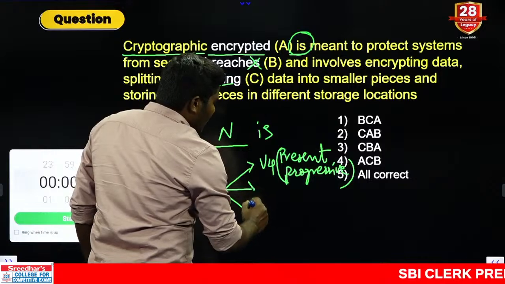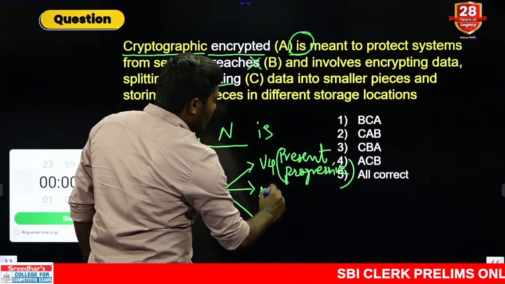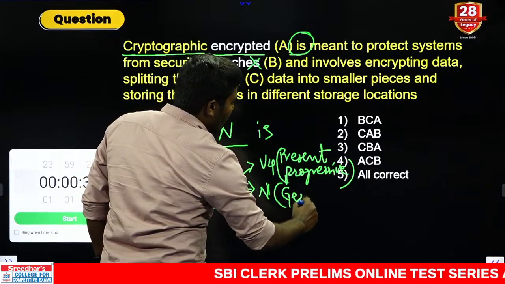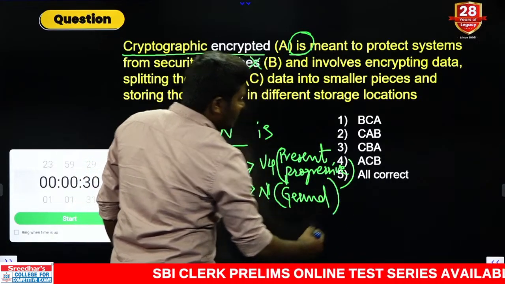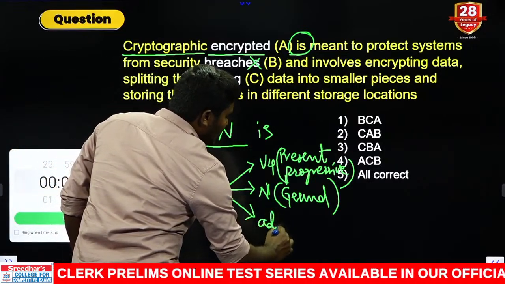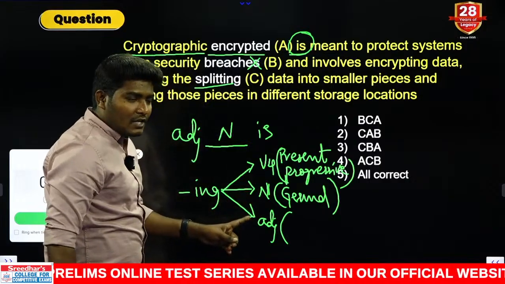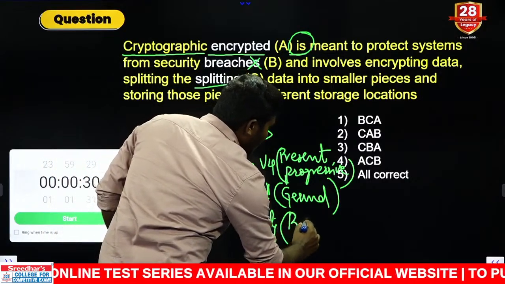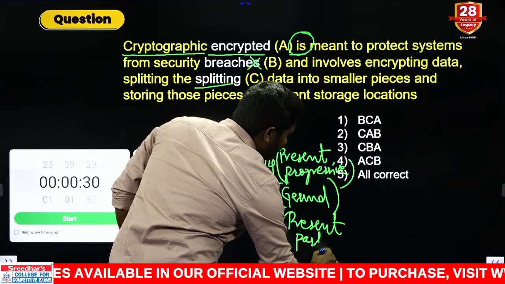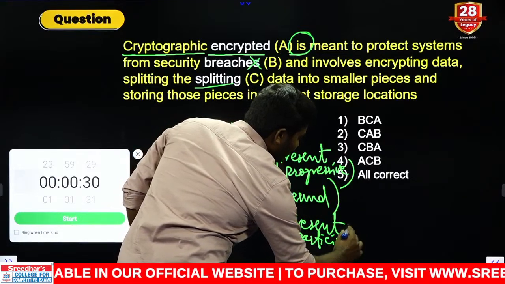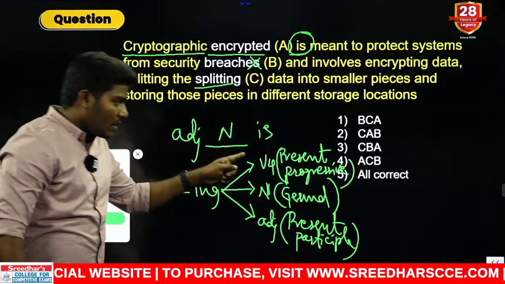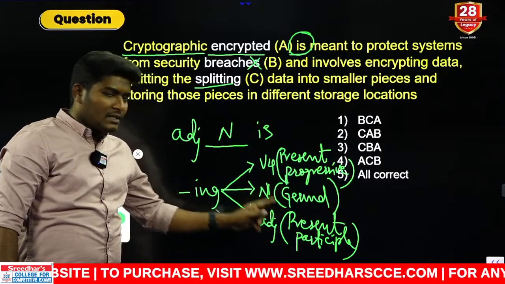Next one, an ing can also be used as a noun. In grammar, that is called the gerund form. Next one, an ing is also used as an adjective. Remember, in adjective combination, this is called the present participle. Clear? Now as you can see, ing has three functions. One is present progressive, another one is gerund, another one is present participle.